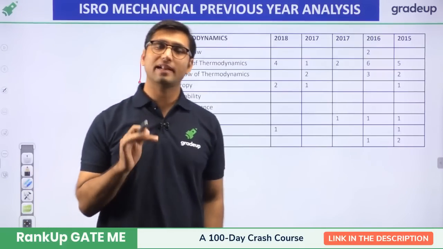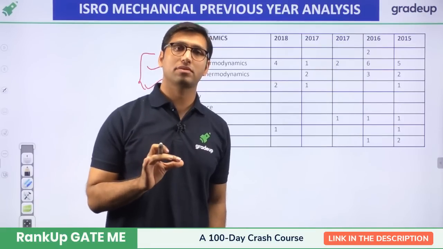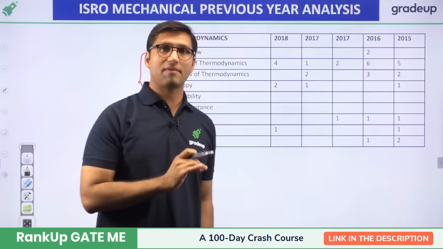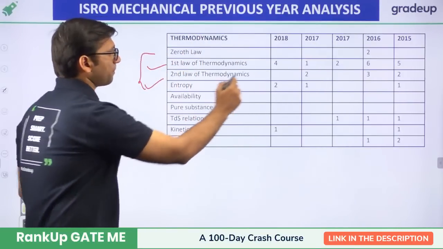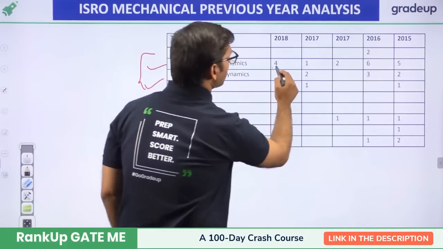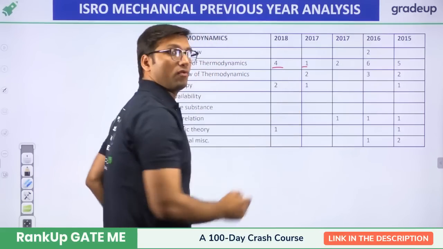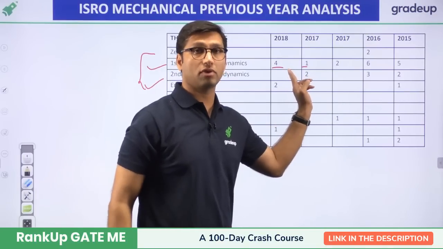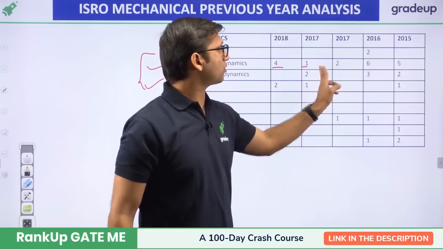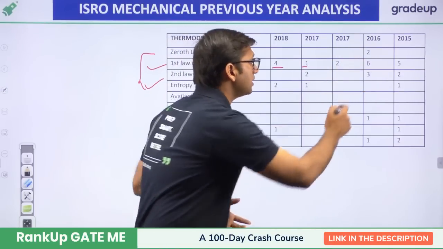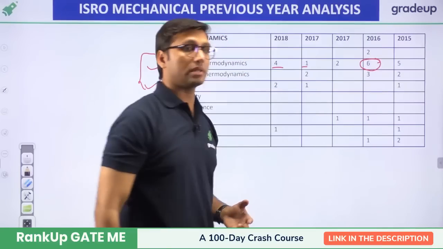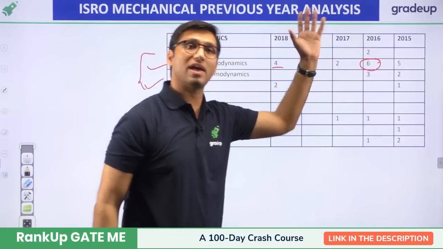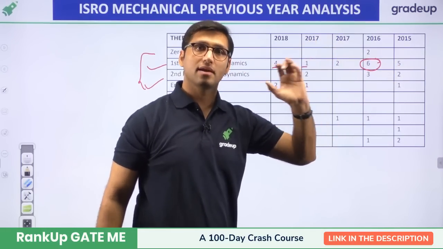And like I told you, approximately 9% is the weightage given to thermodynamics subject alone. So this is also having a very good weightage. Okay, so these are the topics. You can see that from first law of thermodynamics, every year from 15 to 18 we are having questions. In 2018, we have got 4 questions from first law of thermodynamics. In 17, there was 1 question, then 17, 2 questions. In 16, there were 6 questions from first law of thermodynamics. And in 15 also, there were 5 questions. So we can say first law of thermodynamics is very, very important from the thermodynamics subject.